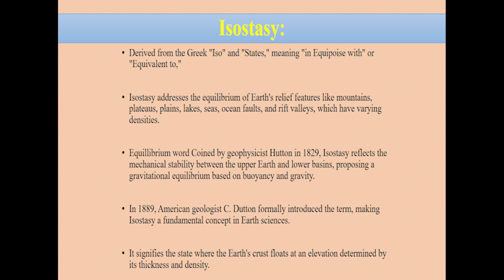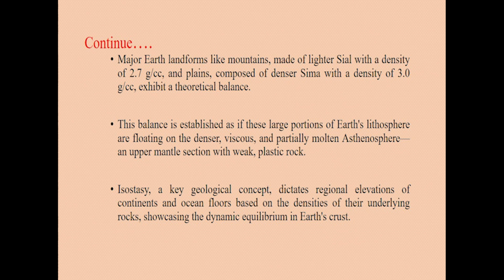It signifies the state where the earth's crust floats at an elevation determined by its thickness and density. Major landforms like mountains, made up of lighter sial with a density of 2.7 grams per cubic centimeter, and the plains, composed of denser sima with a density of 3.0 grams per cubic centimeter, exhibit a theoretical balance.